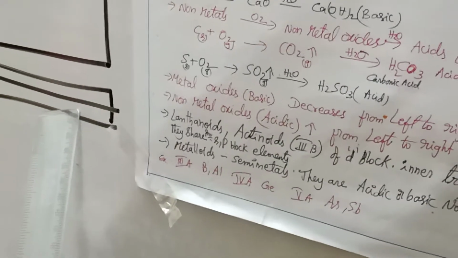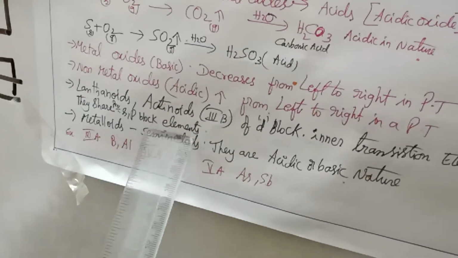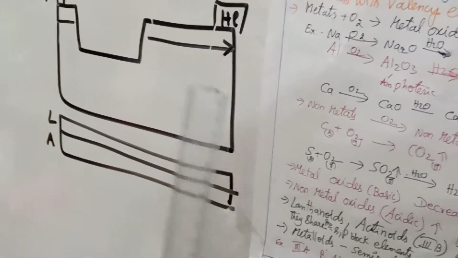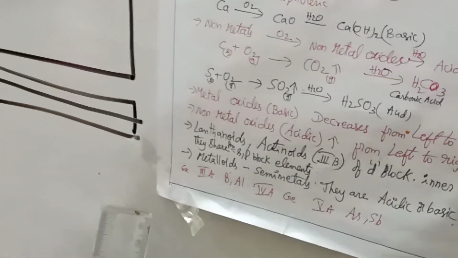F block elements are called inner transition elements. They share the properties of S block and P block elements. S block elements are present here and P block elements are present here, so they share the properties of both.